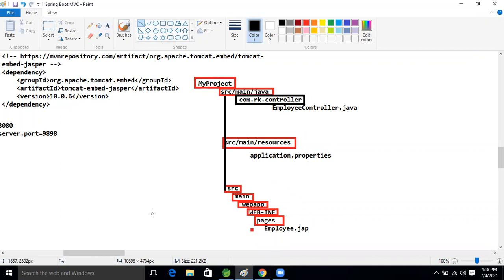Same like that, here we are going to develop our MVC application. For that, one more annotation is given by Spring people. What is that? Controller.